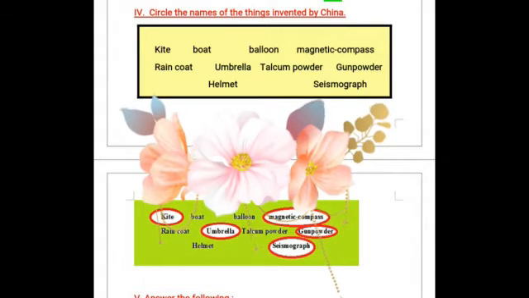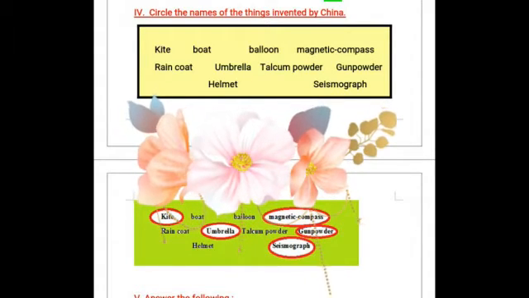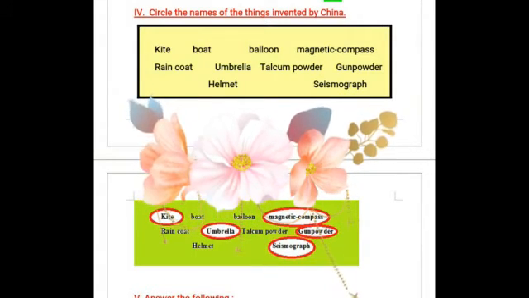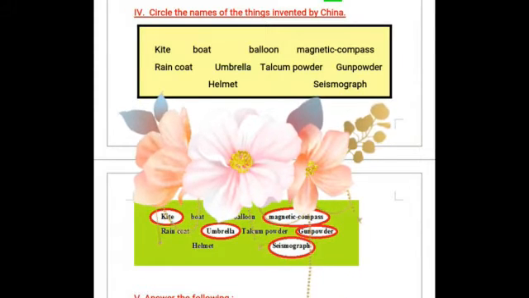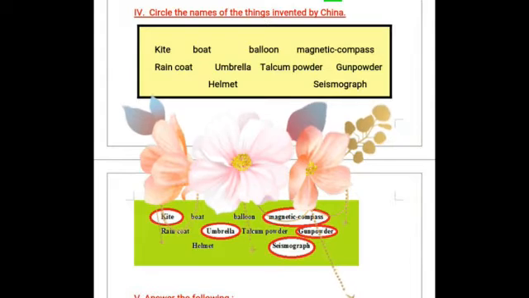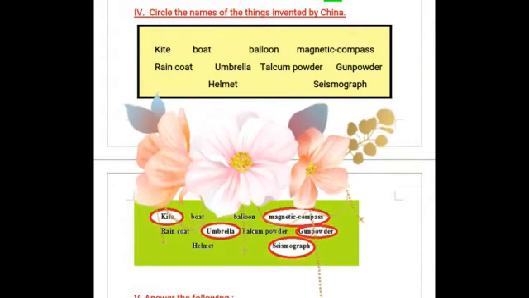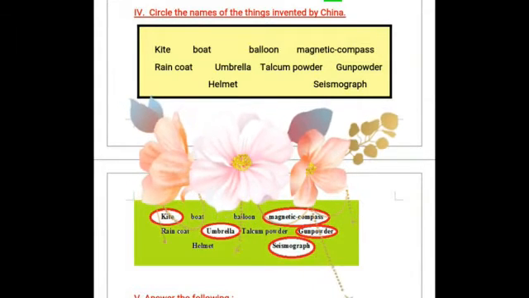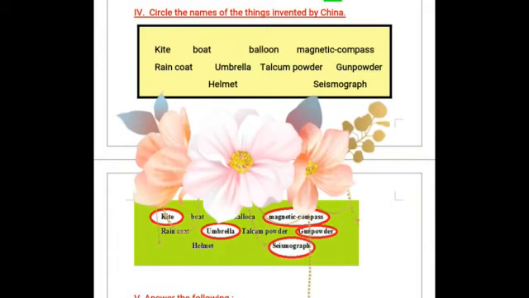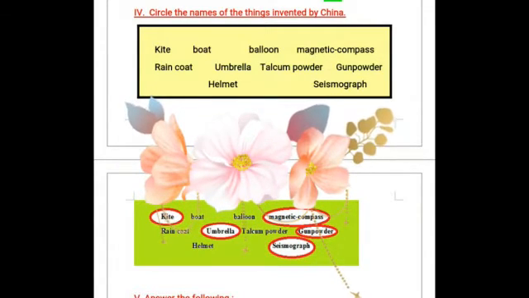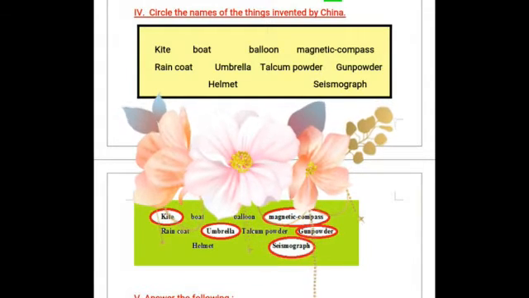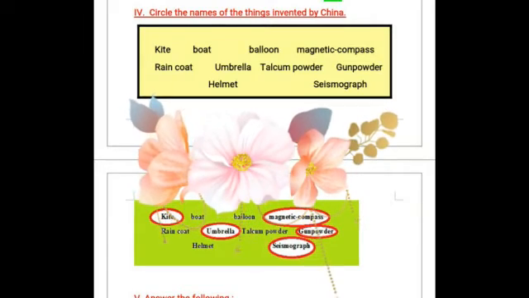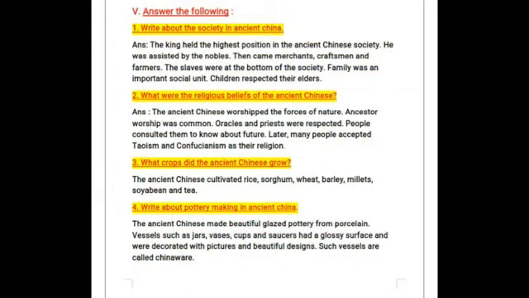So next Roman letter, what you have to do is circle the names of the things invented by China. In the box will be given names like kite, boat, balloon, magnetic compass, raincoat, umbrella, talcum powder, gunpowder, helmet and seismograph. Here below you can see the box in green color. You have to write all the words in the box and circle only the inventions made by China, like kite, umbrella, seismograph, gunpowder and magnetic compass. Okay children, so just draw a box, write all the names and circle the things invented by China.